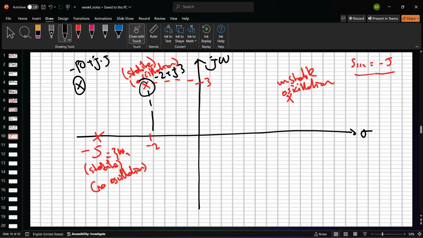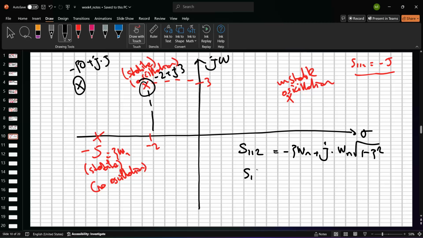Damping. These are different parameters. In order to look at this property, just remember our equation: S1,2 equals minus zeta Wn plus or minus j Wn times the square root of 1 minus zeta squared.